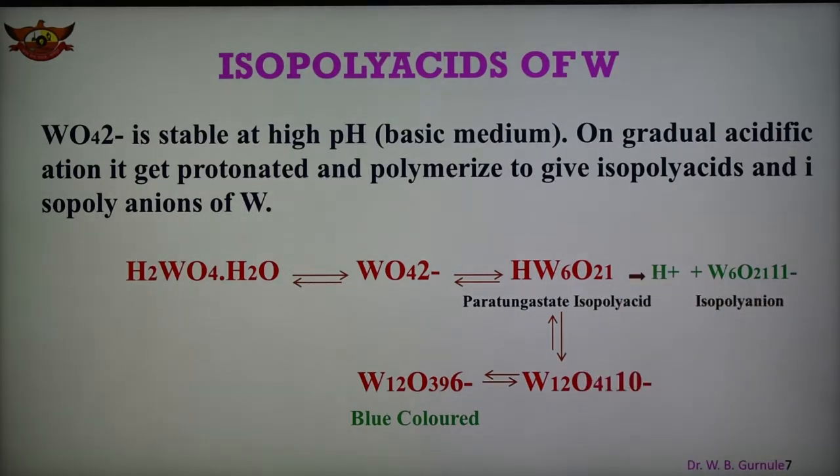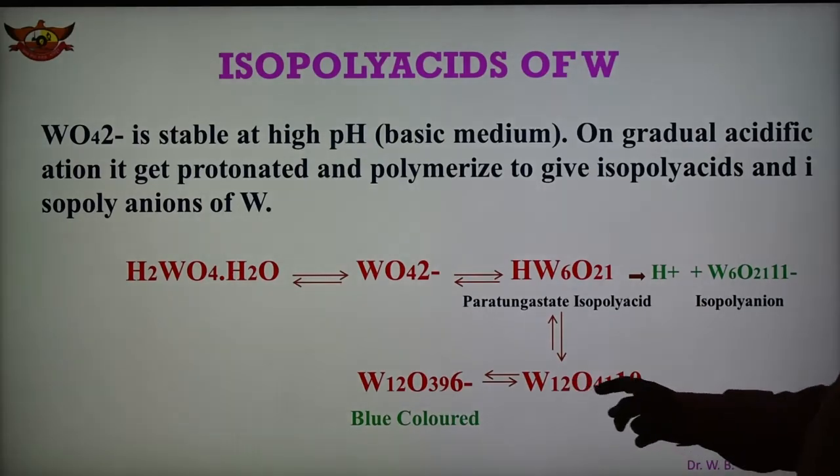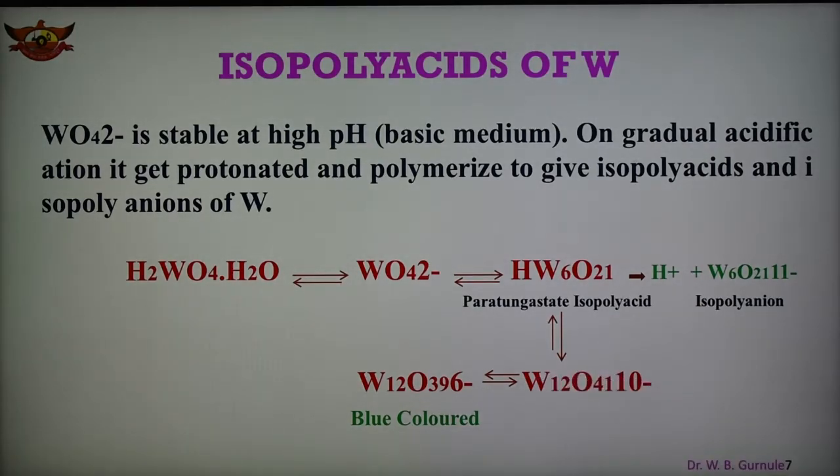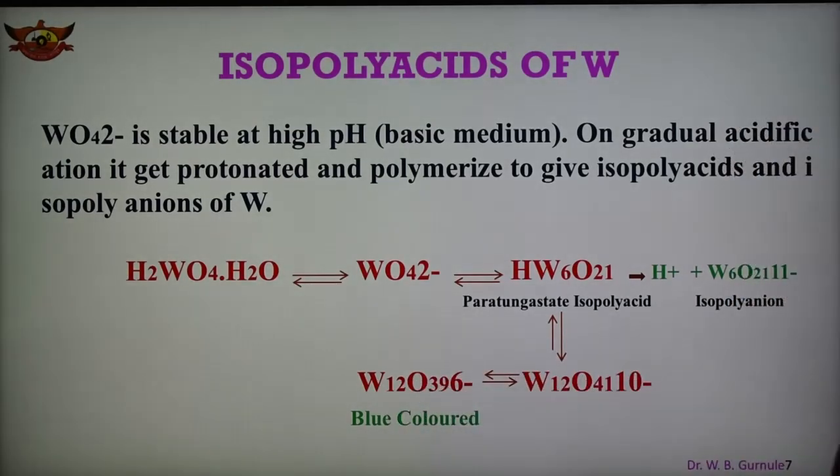And this compound further undergoes reaction, and if we decrease the pH to 5, it forms this type of compound, W12O41 10-. Further it gives W12O39 6-, and this compound is a blue color compound. In this way the isopoly acids of tungsten are obtained, and chromium, molybdenum and tungsten undergo protonation and polymerization, and we get different isopoly acid anions and their compounds. So these are the reactions shown here for chromium, molybdenum and tungsten.